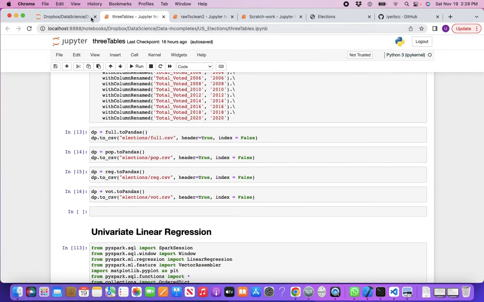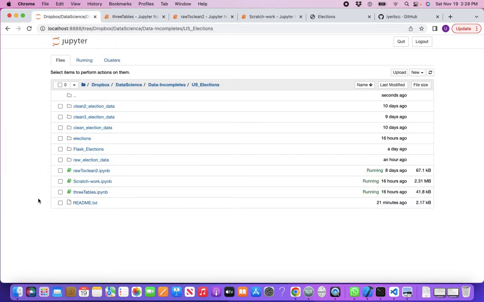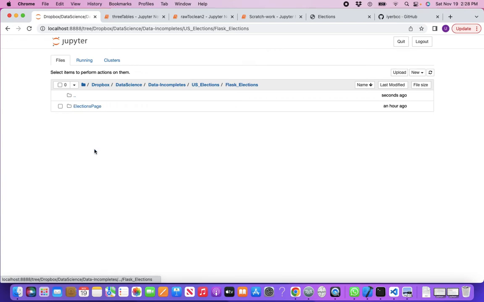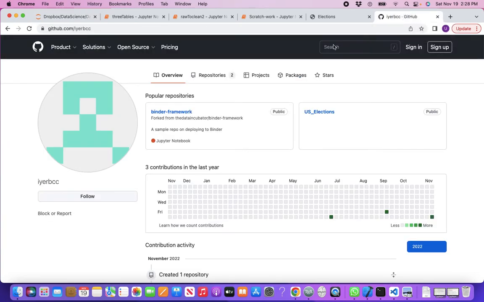In addition, we have our Flask files in the folder Flask elections and templates. All of this is available in my GitHub account, Iyer-BCC, US elections project. Thank you for your time.